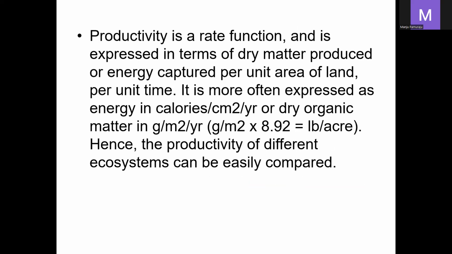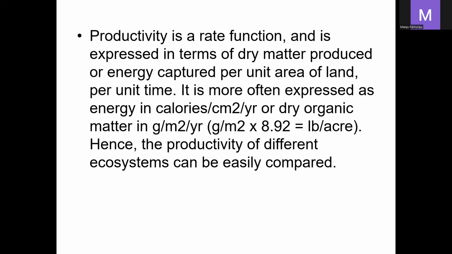Productivity is a rate function. It is generally expressed in terms of dry matter produced or energy captured per unit area of land per unit time. It is expressed in calories per centimeter square per year, or the dry organic matter is expressed in grams per meter square per year. Hence the productivity of different ecosystems can be easily compared.